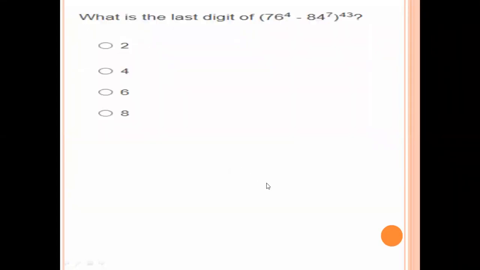Next. What is the last digit of (76 power 4 minus 84 power 7) whole power 43? Now, in 76 power 4, 6 is the last digit. 6 square is 36, into 6 is 216, into 6, the last digit is 6.